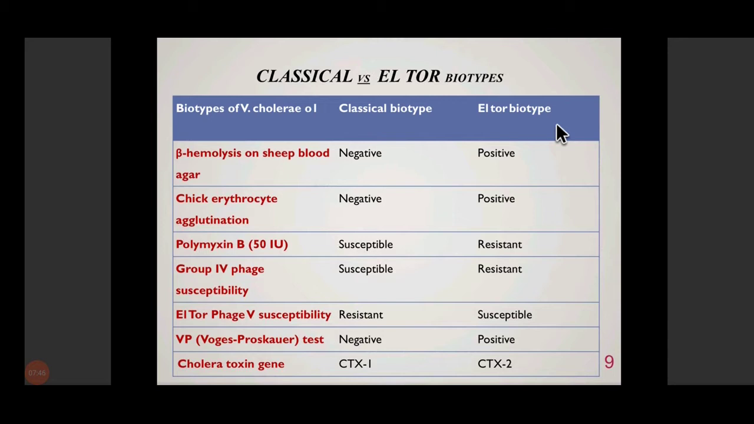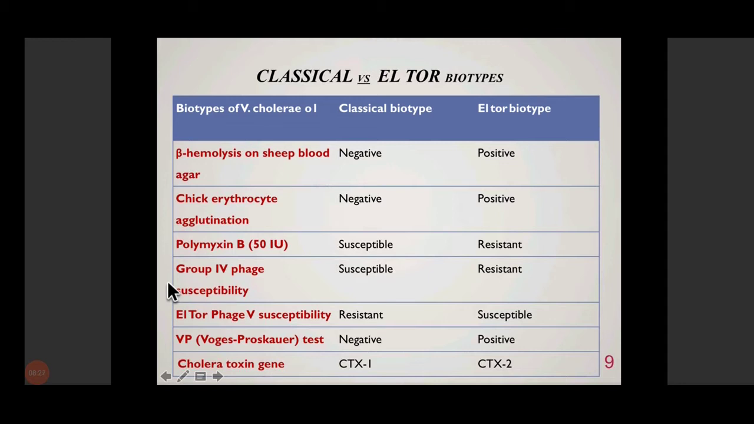Like I told you, biotypes are known as biotypes because they have some differences in their biological properties. So on the basis of these properties, classical and El Tor biotypes can be differentiated. For example, the classical biotype is not able to cause hemolysis on sheep blood agar, whereas the El Tor biotype is able to cause beta hemolysis on sheep blood agar. Similarly, El Tor biotype is able to agglutinate chick RBCs. Susceptibility to polymyxin B, which is one of the antibiotics, is seen with the classical biotype and not with El Tor. So El Tor is resistant to polymyxin B.